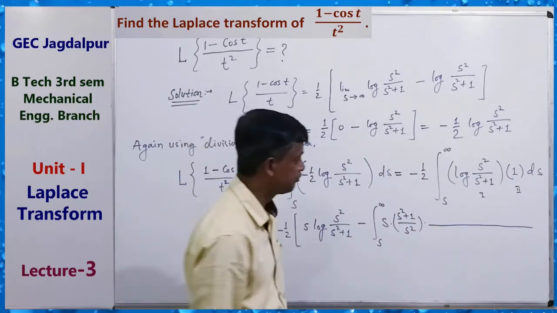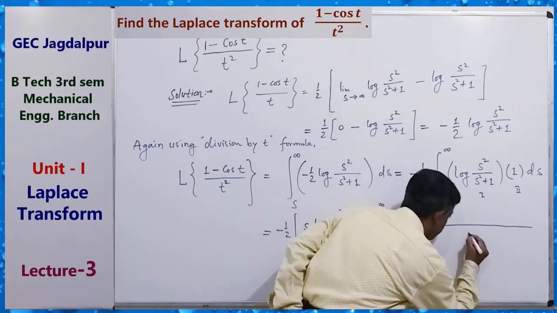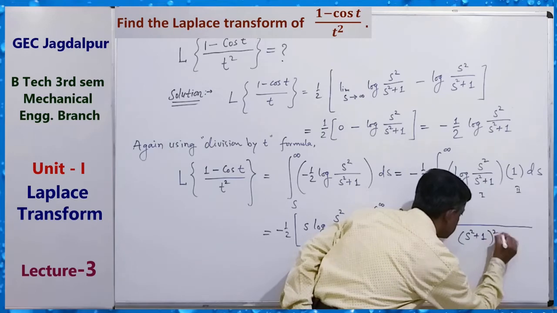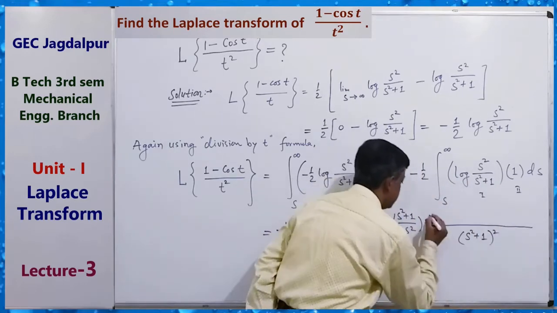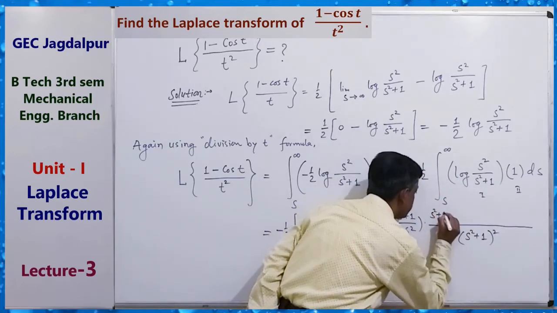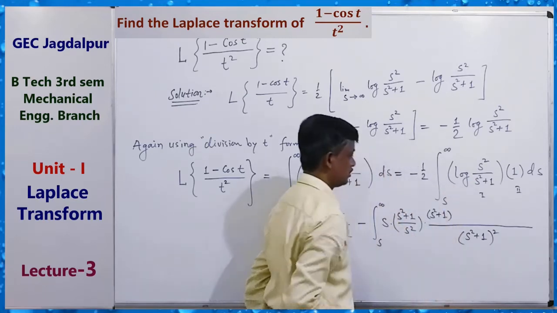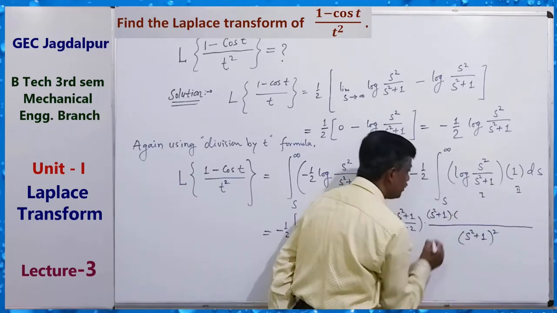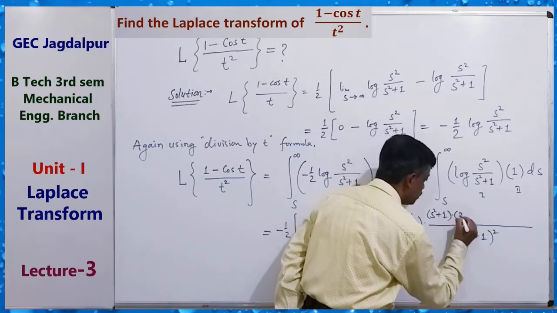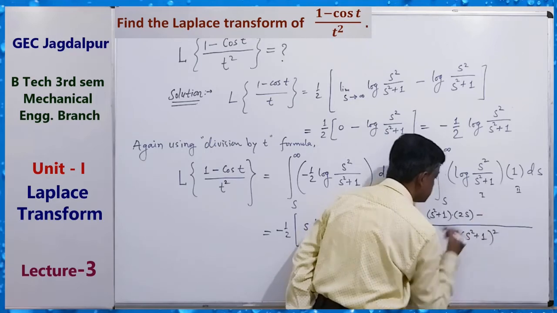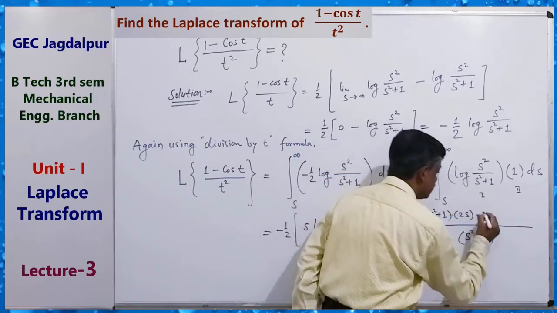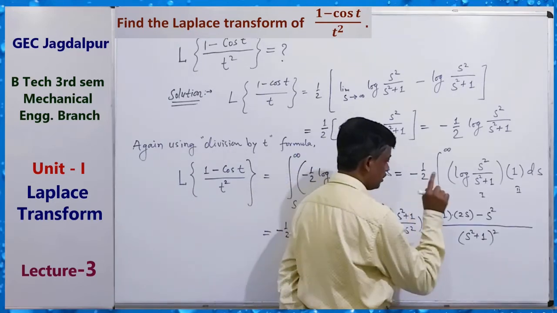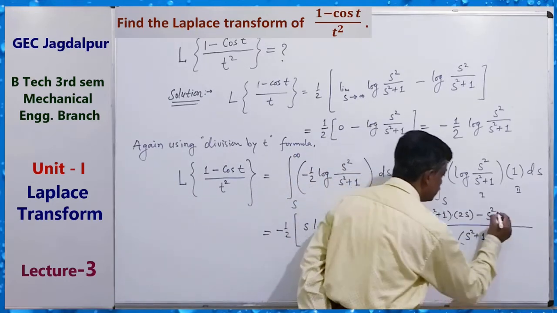Here, numerator and denominator, so we have to apply that formula: denominator square, (s square plus 1) square, denominator s square plus 1 into derivative of numerator 2s, minus numerator s square into derivative of denominator 2s.